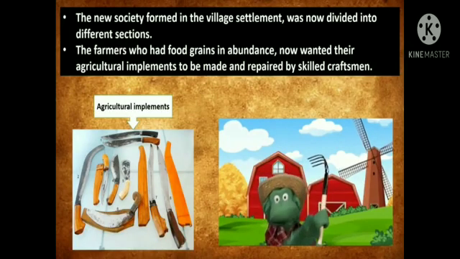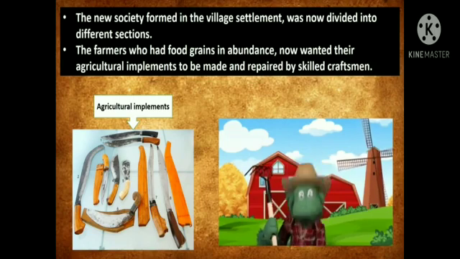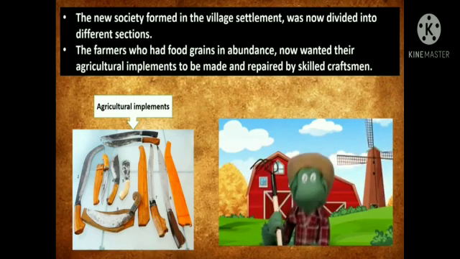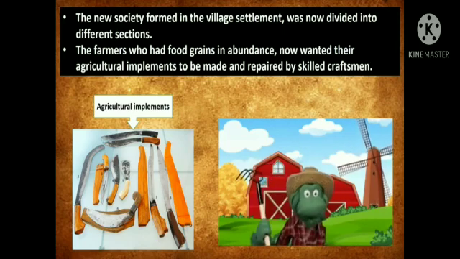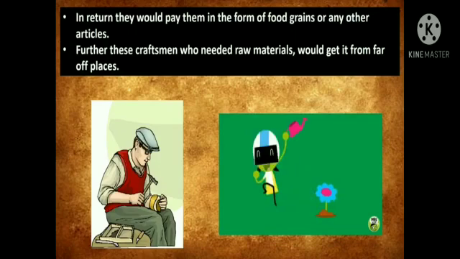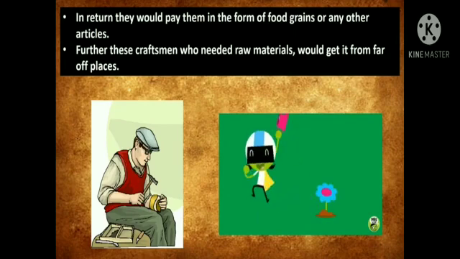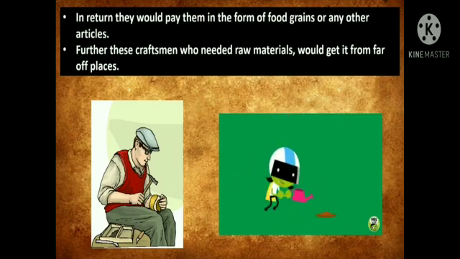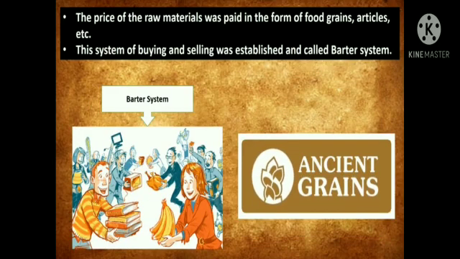Community life based on mutual cooperation. The new society formed in the village settlement was now divided into different sections. The farmers who had food grains in abundance now wanted their agriculture implements to be made and repaired by skilled craftsmen. In return, they would pay them in the form of food grains or any other articles. Further, these craftsmen who needed raw materials would get them from far off places. The price of raw materials was paid in the form of food grains, articles, etc. This system of buying and selling was established and called the barter system.